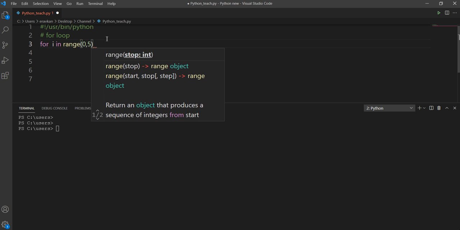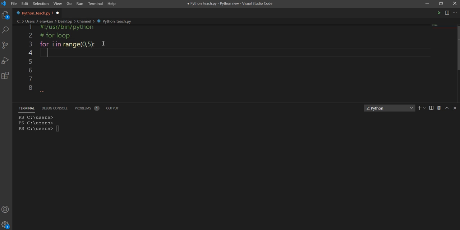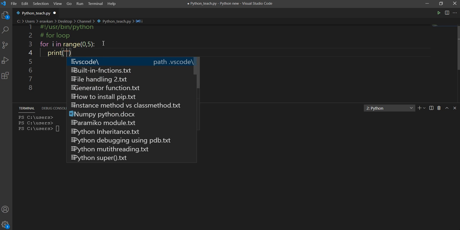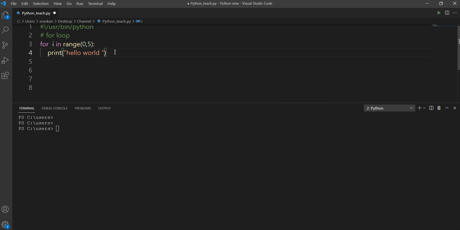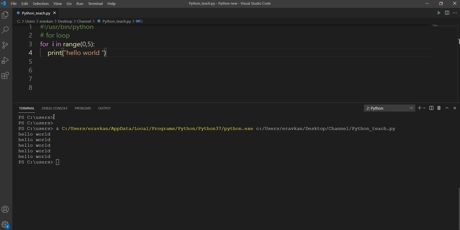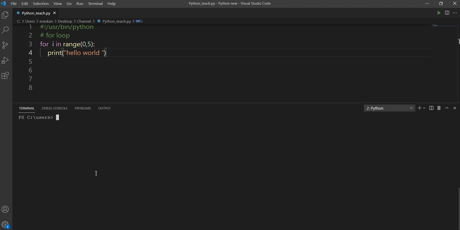So suppose I want to print hello world 5 times. I can do this. This is an intelligent approach. In this way, the code is less. And suppose you have to print 1,000 times, then you would have to paste print 1,000 times. This is not a good way of doing it. So when we want to do repeated work, we use the for loop.